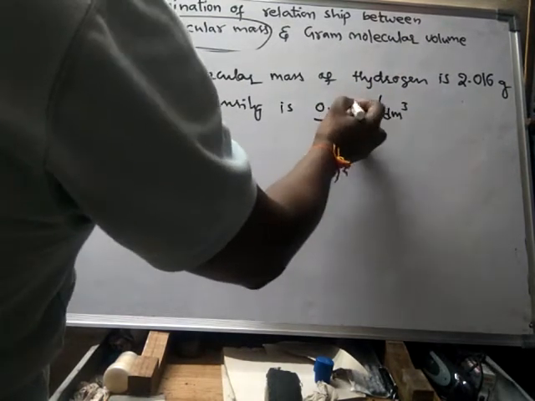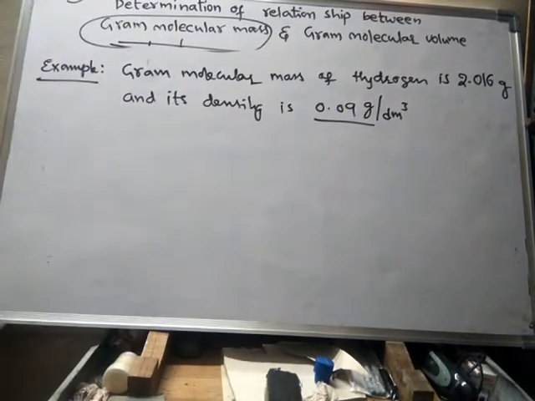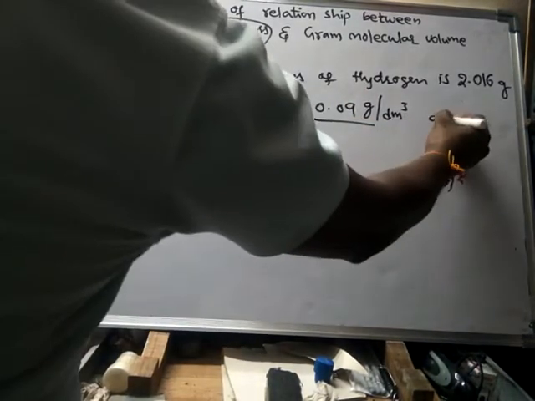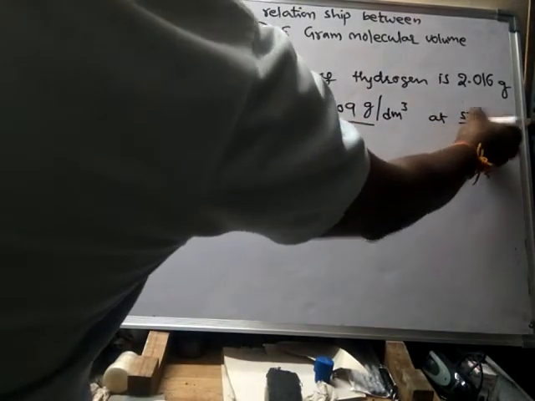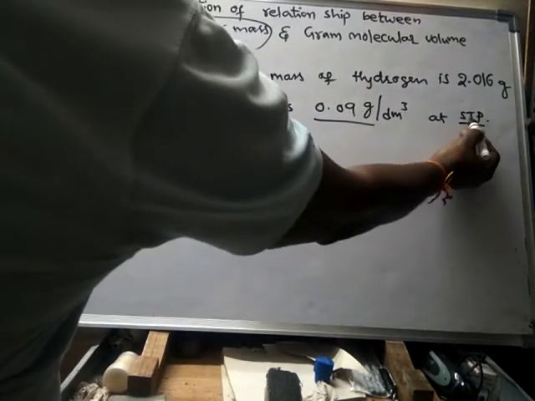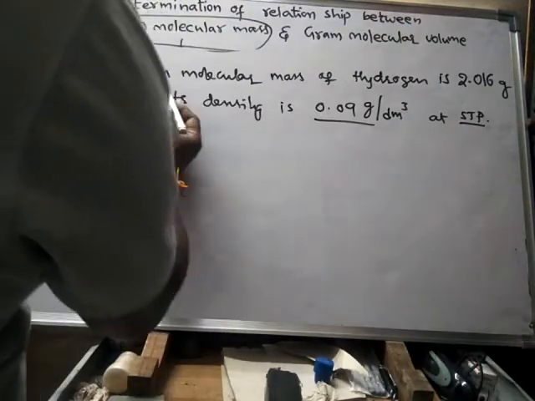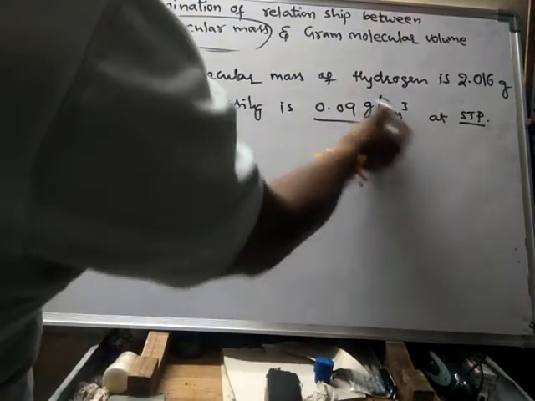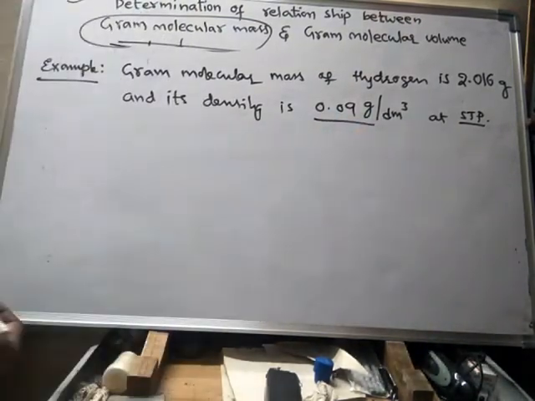The density of hydrogen is this much at STP, remember, under standard temperature and standard pressure.